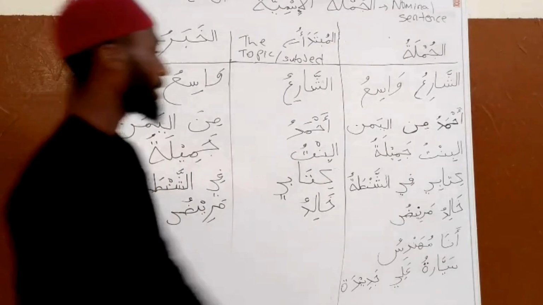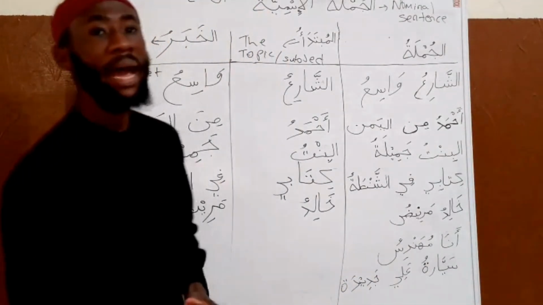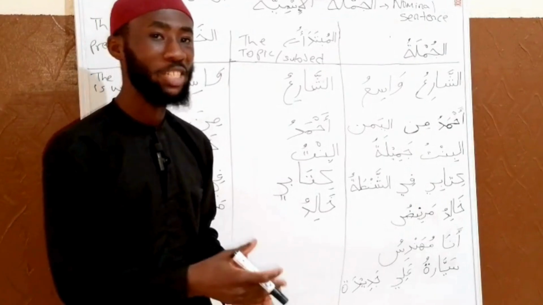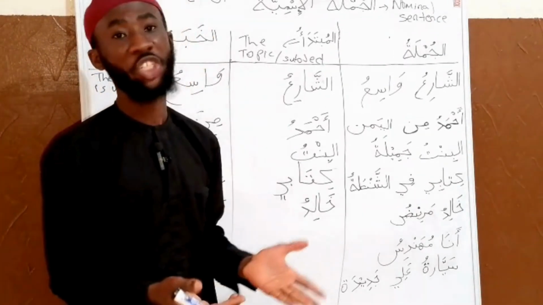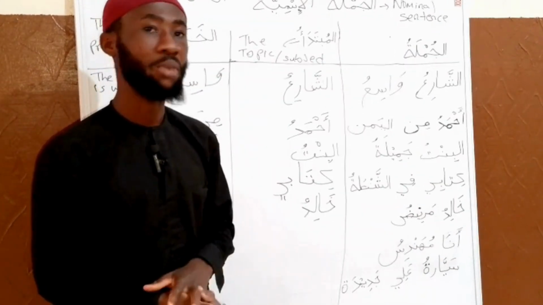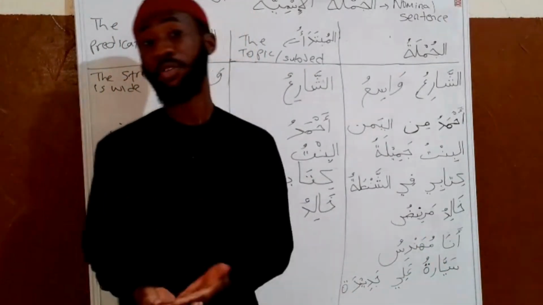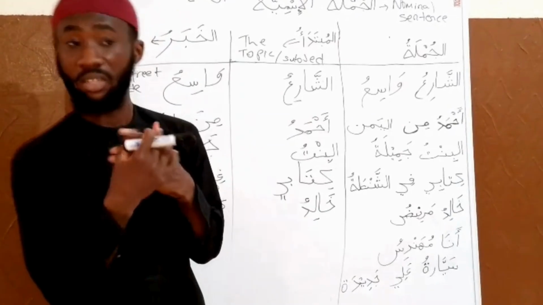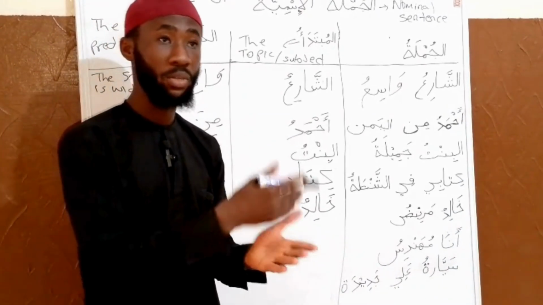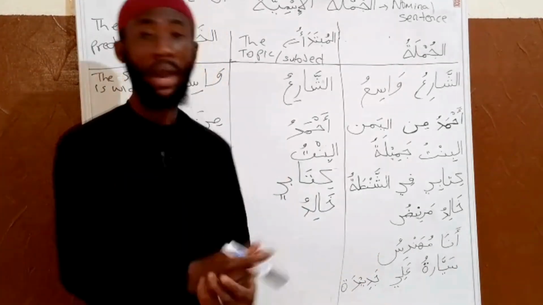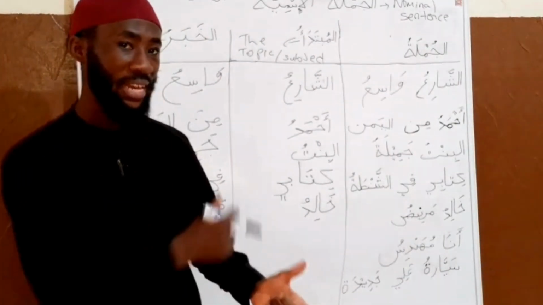Now we have Ana Muhandisu. I'm an engineer. Muhandisu means engineer. Then Ana, which is the personal pronoun. Ana Muhandisu.